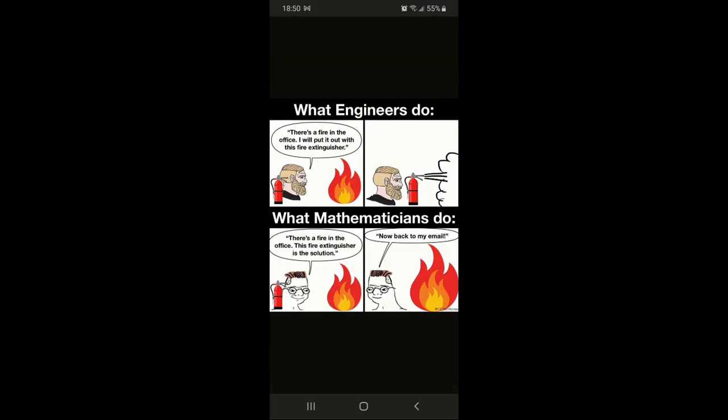And then this joke, engineers versus mathematicians, is not uncommon at all. This one definitely pokes more fun at the mathematicians in this case, since the mathematician doesn't actually put out the fire, and the engineer certainly does. They both identified the solution, but one takes action, the other one doesn't. And of course, engineers probably are going to agree with this, that the math people are just out there talking about what could be done while they're actually doing things.